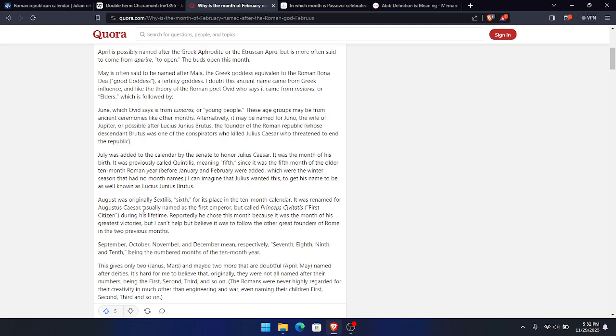It says right here it was renamed for Augustus Caesar, usually named as the first emperor. Yeah, because he was the first emperor, kind of. If you want to get super technical, it was Julius Caesar who was really the first emperor. Because Julius Caesar's last name was actually Caesar, and they adopted his name to represent the kings or the rulers of Rome. After Julius Caesar, Caesar's just a title, which means king or ruler. Every Caesar had that name in their name.